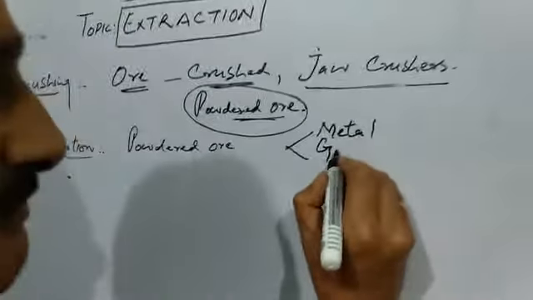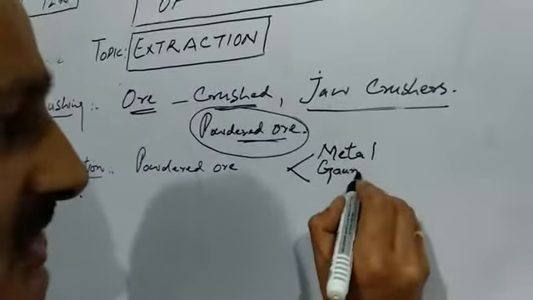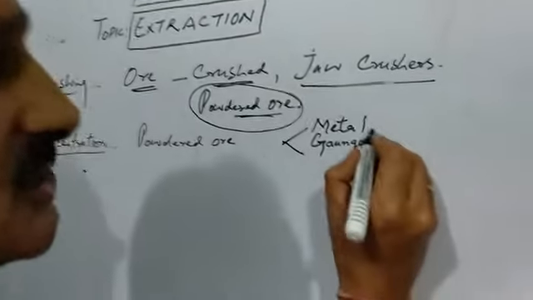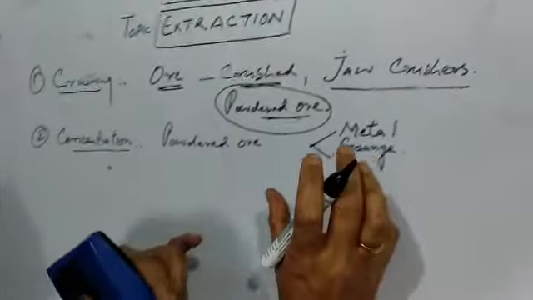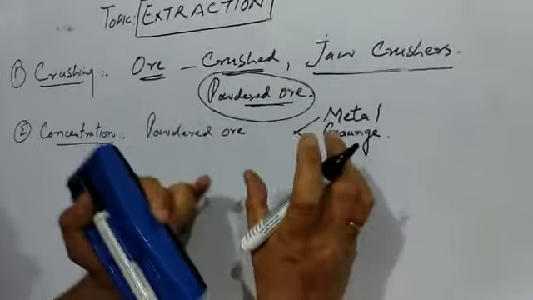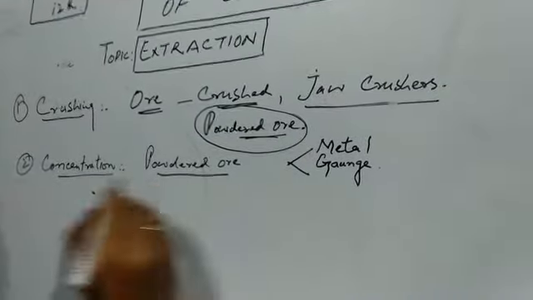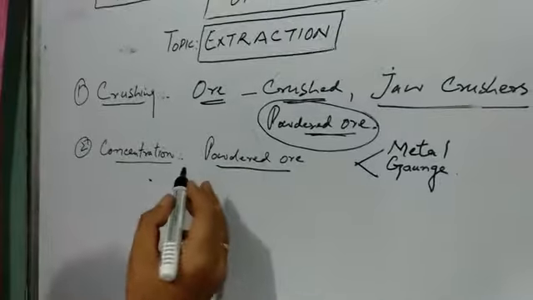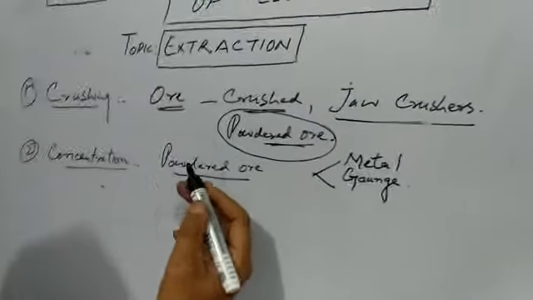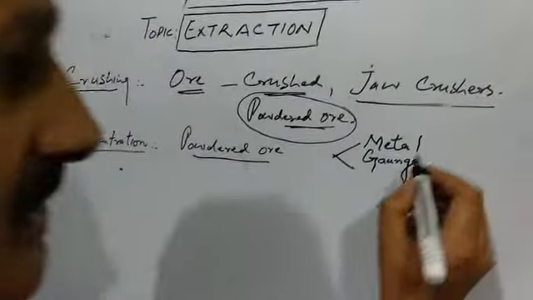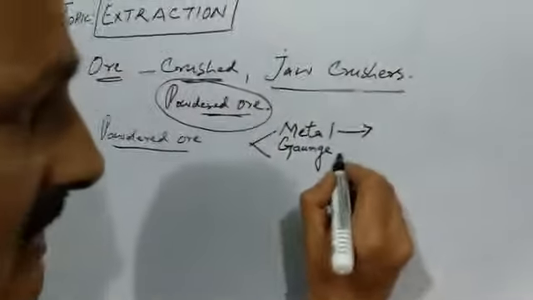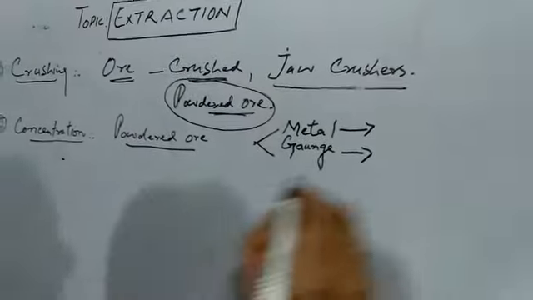And those impurities are known as gangue, G-A-N-G-U-E, gangue. So metal and gangue, they both combine, that is, they constitute the powdered ore.